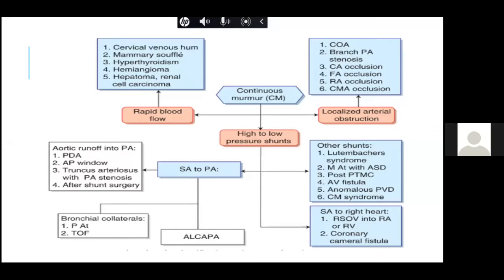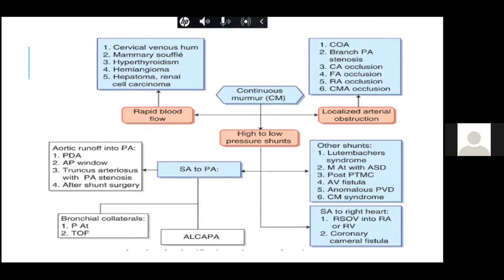Then we have other causes of continuous murmurs like Lutembacher syndrome, basically mitral stenosis with an ASD. Because of the restrictive ASD, that is a small-sized ASD, you get a continuous murmur across the atrial septal defect. Similarly, mitral atresia with restrictive atrial septal defect can have a continuous murmur.